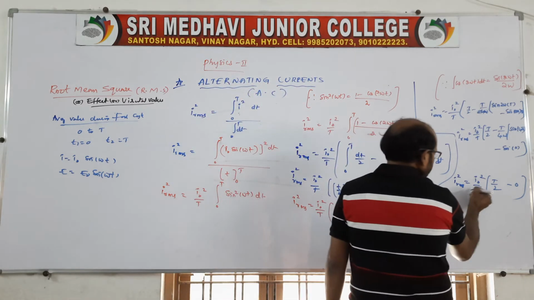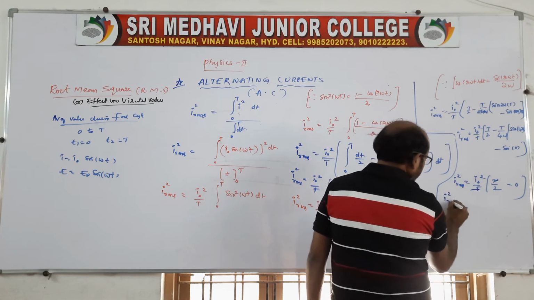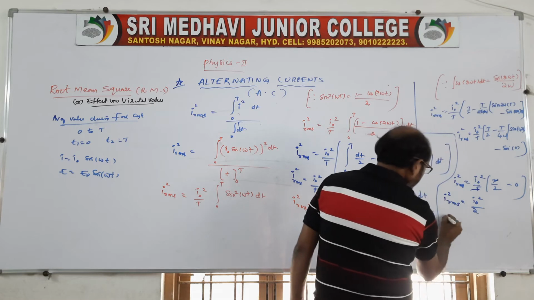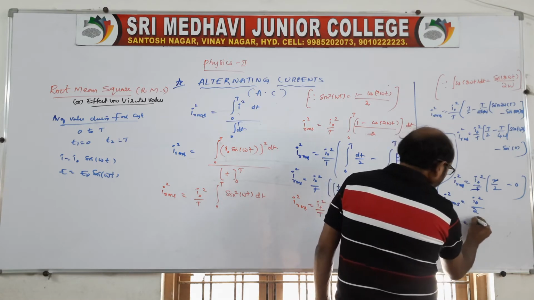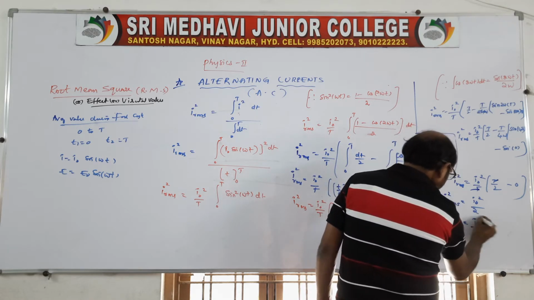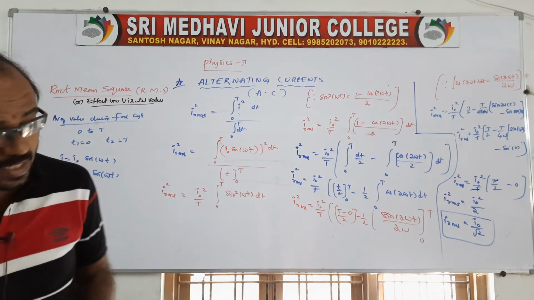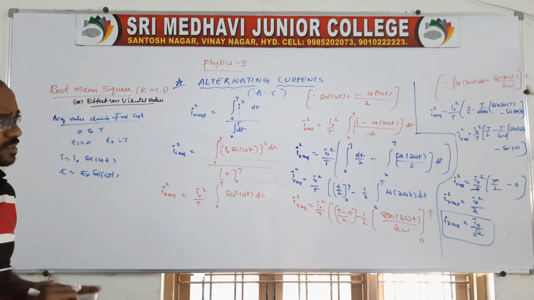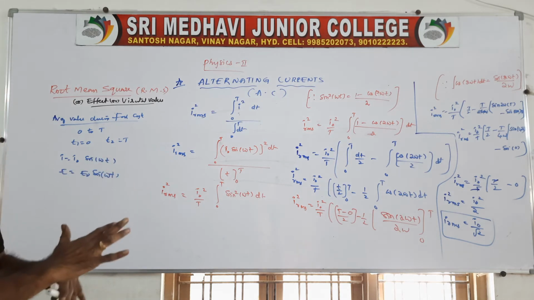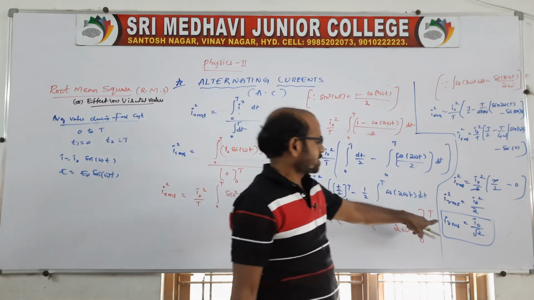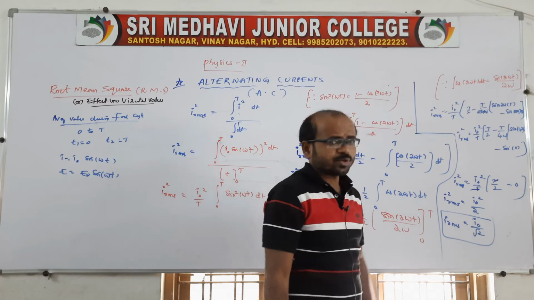Now you cancel this, then I square RMS is equal to I naught square by 2, then I RMS is equal to I naught by root 2, which is very important. This formula is very important, because again there are all these expressions in electromagnetic waves. That's why it is very important. These final answers are important: I RMS is equal to I naught by root 2.